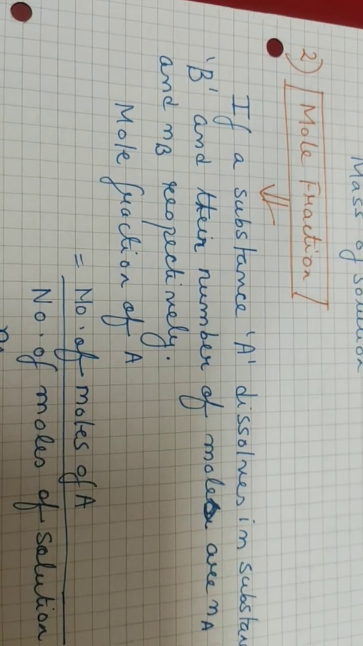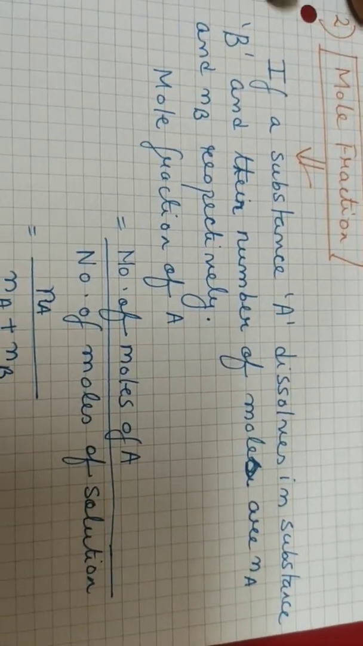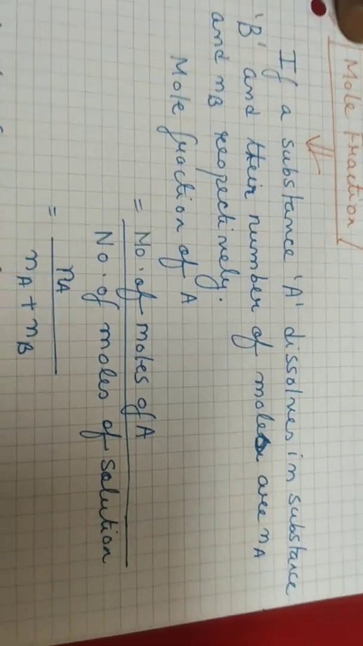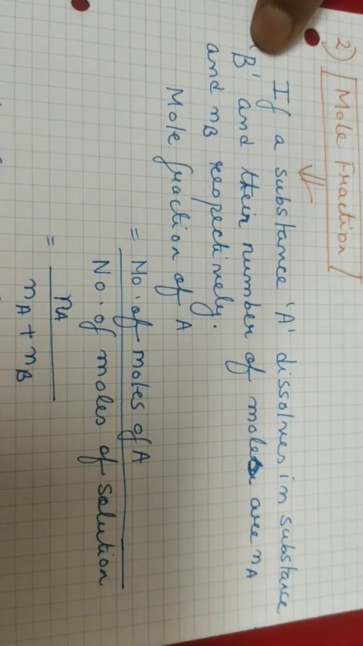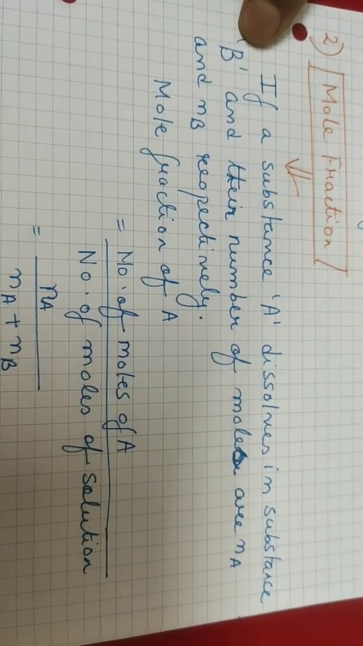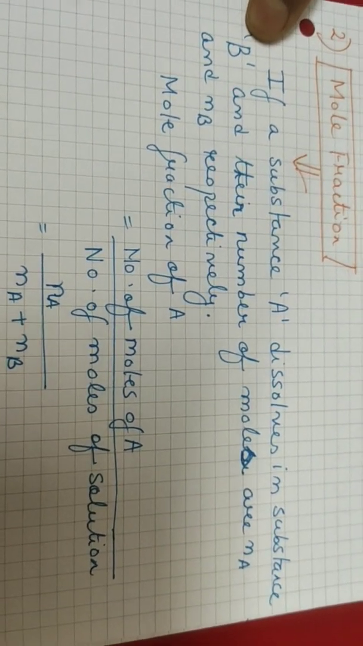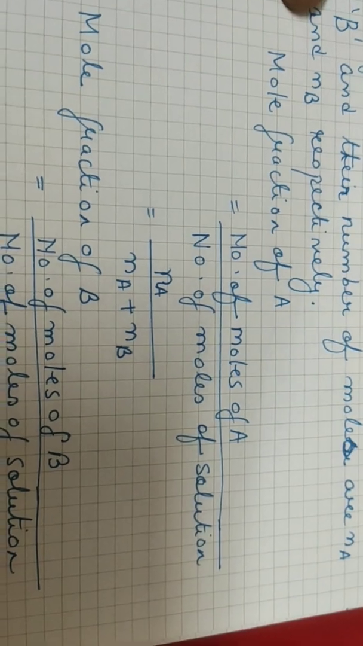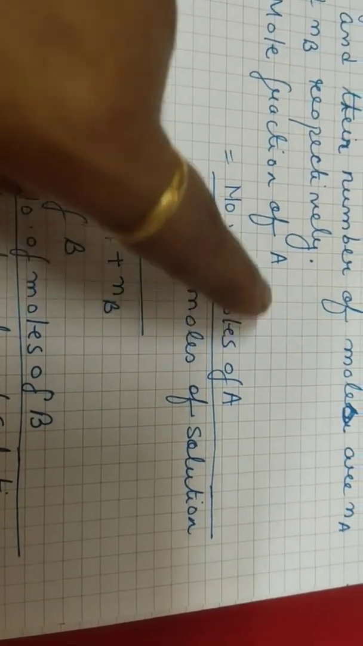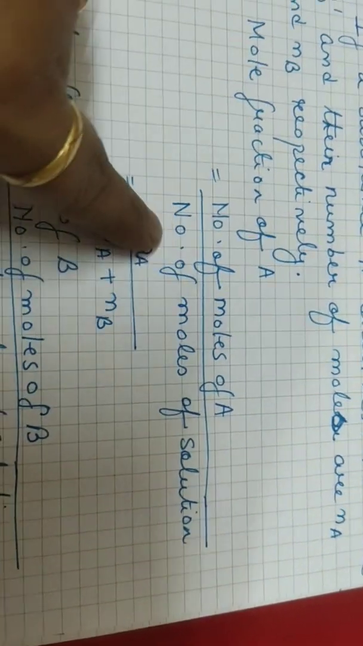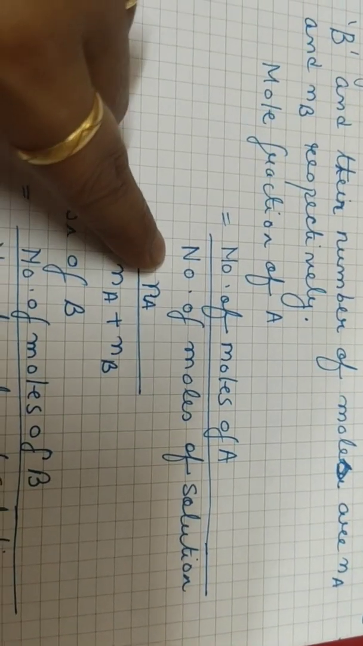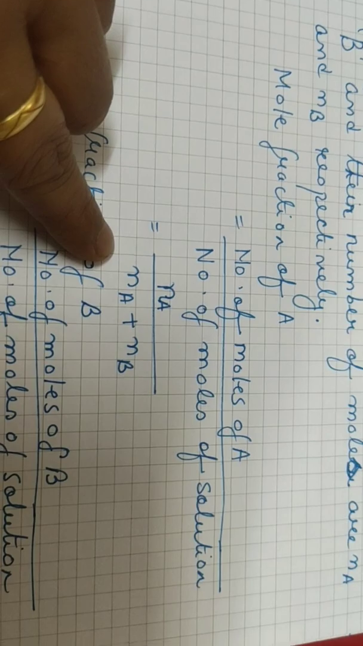Next is the mole fraction. Mole fraction is a ratio. If a substance A dissolves in substance B, and their numbers of moles are small a and small b, then we can find out the mole fraction of A. That is the number of moles of A divided by the number of moles of the solution, denoted by Na divided by Na plus Nb.